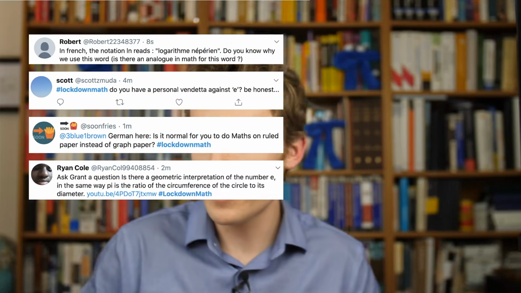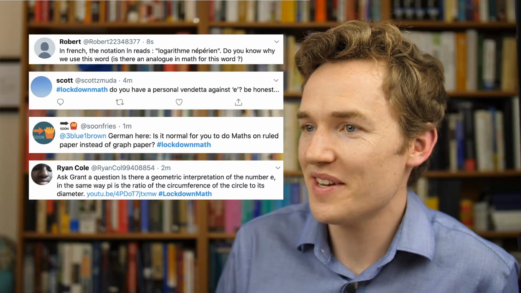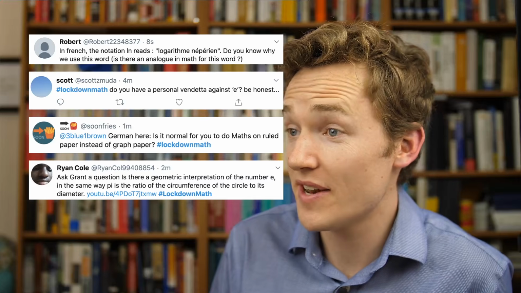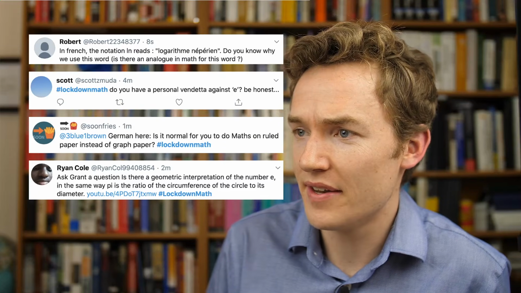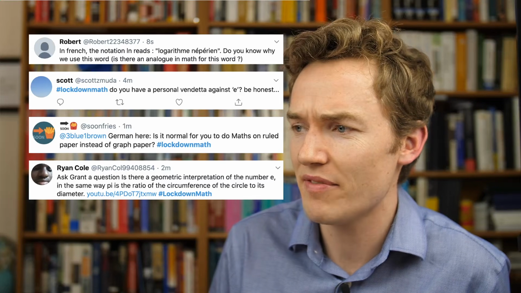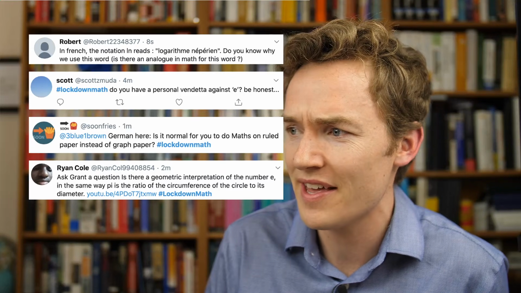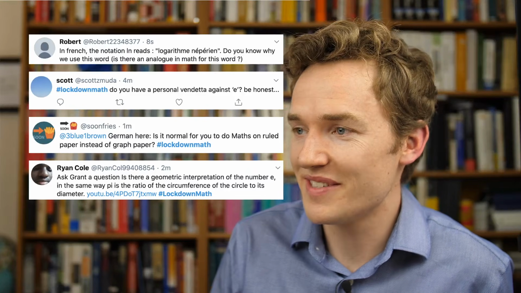Looks like we've got a couple things coming in from the audience here, which is always fun. So Robert points out that in French, the notation reads logarithme népérien, and is wondering why this word is used. I asked this on Twitter the other day. Evidently it's in reference to a person, I think John Napier, and so it's like in reference to him.